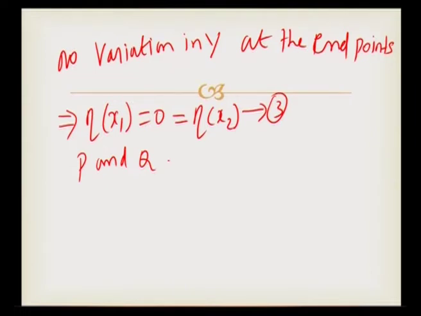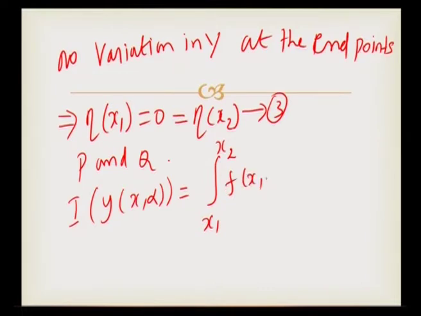Let the value of the functional along the neighboring curve be given by I of y of x comma alpha is equal to integration between x1 and x2 f of x comma y of x comma alpha comma y dash of x comma alpha into dx. This is the value of the integral functional I along the neighboring curve.